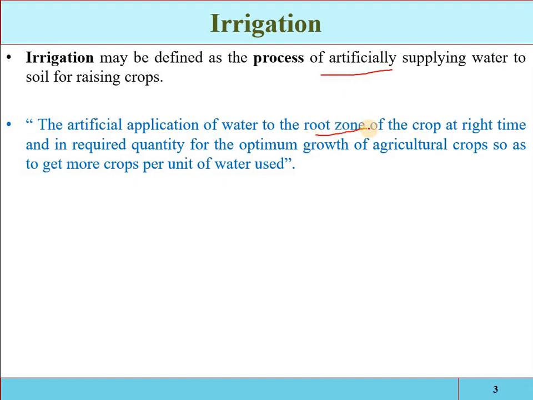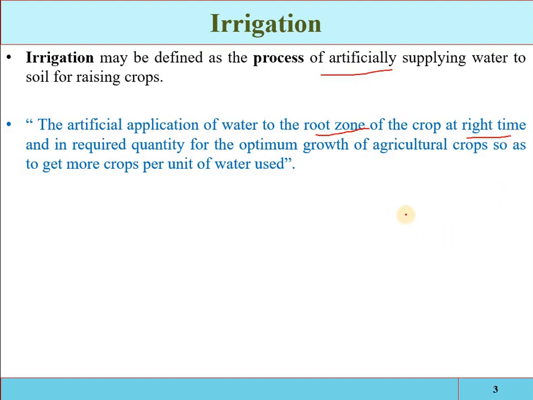We have also discussed in the previous parts the provision of the right amount of water at the right place. Now the right place is the root zone. The water which is provided other than the root zone will be a type of loss. So irrigation is the application of water to the root zone of the crop at the right time, meaning when the water will be required.